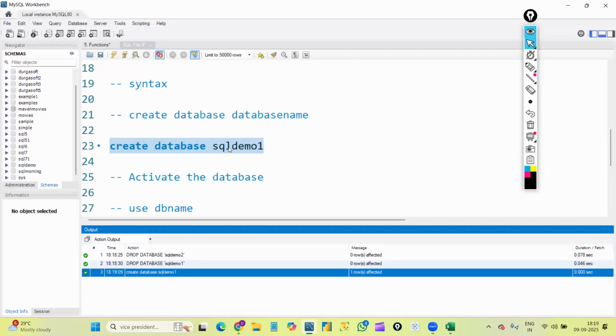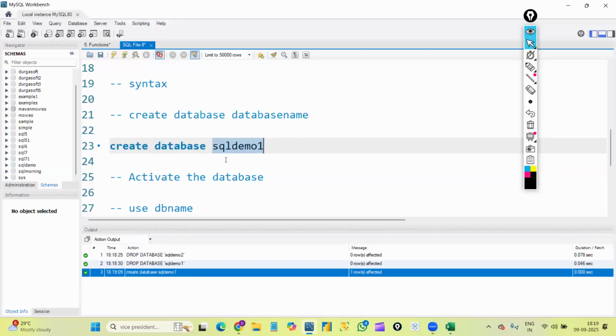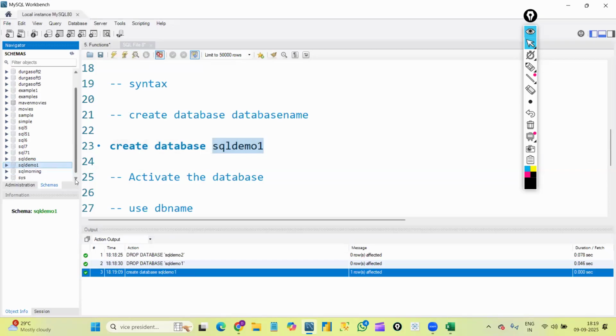Okay. Now the database got created. To see this database name in this list, we need to refresh once. You can see here we have a refresh button, right? I'm just clicking on the refresh button. You can see we got the SQL demo 1 database here, right?